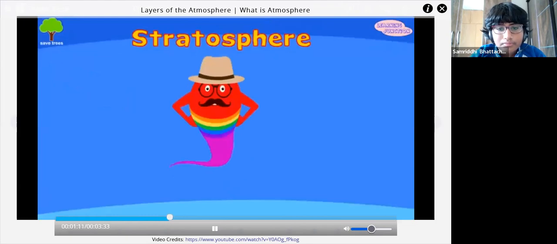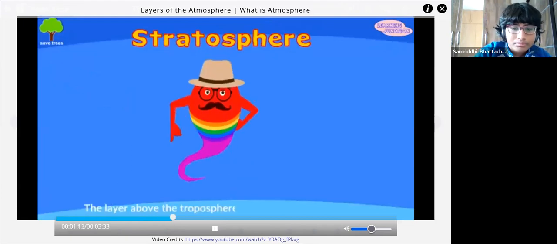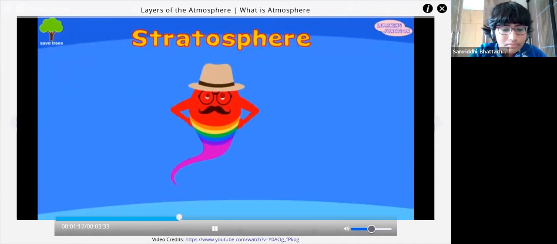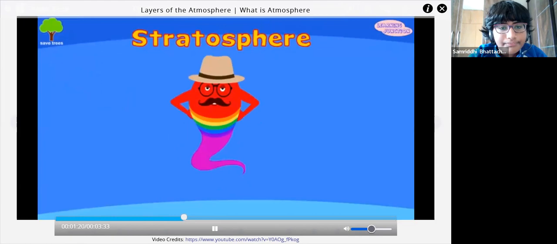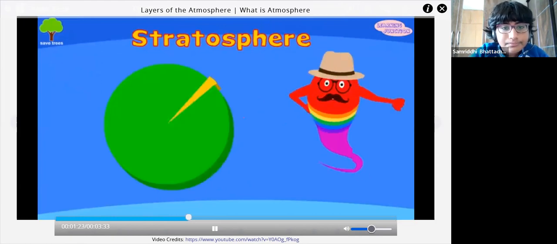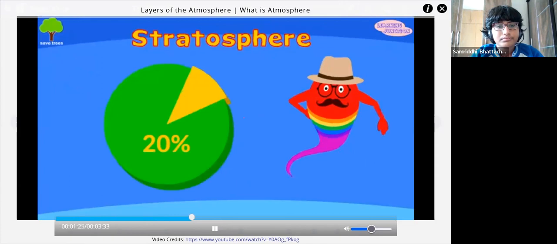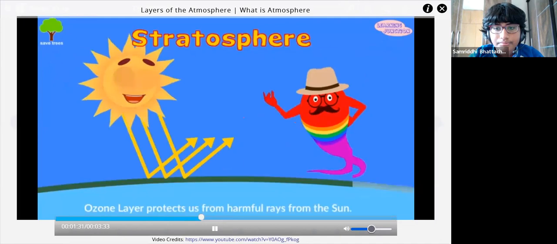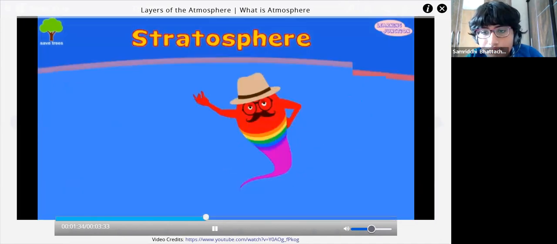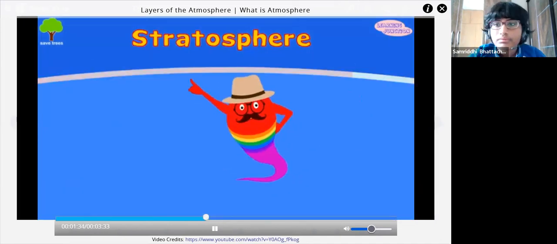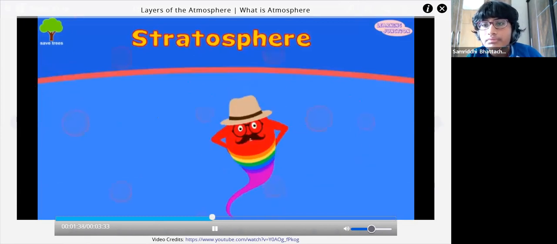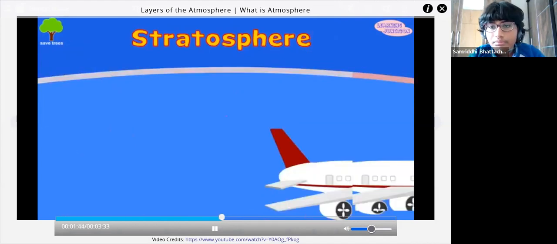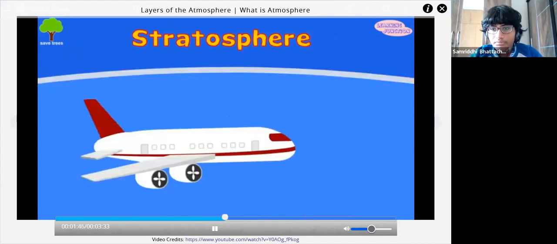The stratosphere. The layer above the troposphere is called the stratosphere. Stratosphere spans from the tropopause to about 31 miles up, containing about 20% of the Earth's gas. The ozone layer is found in this sphere, which protects us from harmful rays from the sun. The top part of the stratosphere is the hottest because the ozone layer generates a lot of heat. Airplanes and jet aircraft fly in the stratosphere layer.